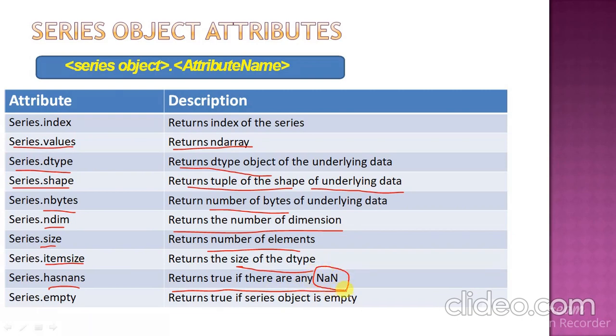It means अगर आपके सीरीज ऑब्जेक्ट में कोई भी nan वैल्यू है तो सिंपली इट विल रिटर्न द ट्रू. एंड अगर कोई nan वैल्यू नहीं है तो it will return false. Empty, it is going to check whether it is empty or not. If it is empty, it will return true, else return false.